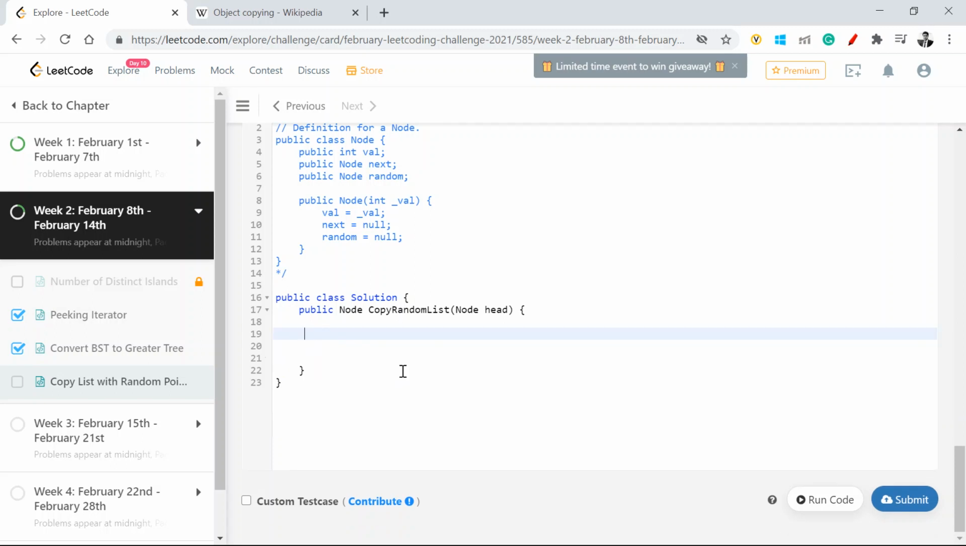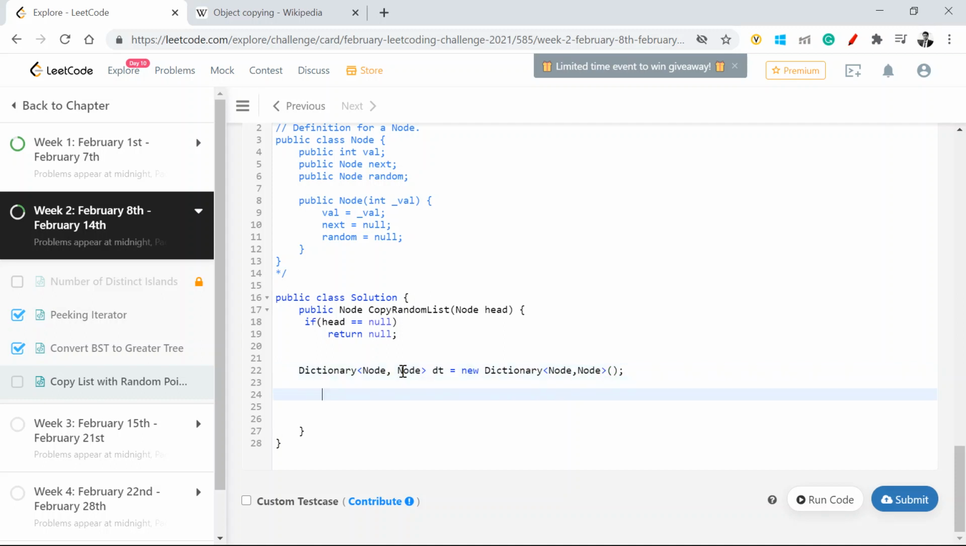Okay, so I'll write the code. Hopefully, if you have any kind of confusions, that will be sorted with that. So again, as always, start with the base conditions. If head is null, then return null. Otherwise, I'm going to create a dictionary which will contain node of type node, so it is equal to new dictionary node comma node. And I'm going to create a temp node.